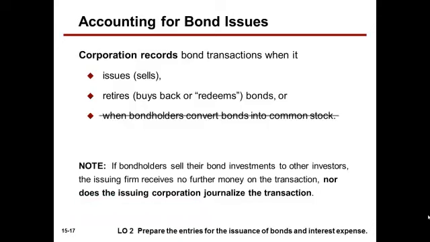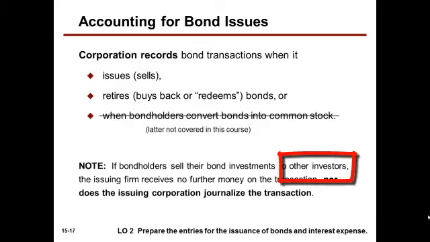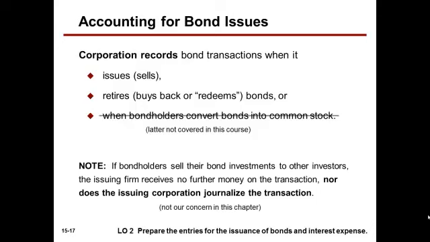Corporations record bond transactions at the following times: when they issue it, when they sell the bond, and when they retire it, buy it back or redeem it. I'll not concern myself with bondholders converting bonds into common stock in this course. A note at the bottom: if bondholders sell their bond investments to other investors, the issuing firm receives no money on the transaction. It's between the owner of the bond and the new purchaser of the bond. So the issuing corporation does not journalize any transactions if a buyer of a bond sells it to someone else privately. That will not be a concern in this chapter.